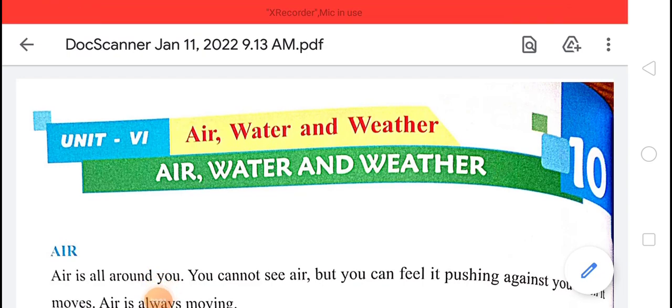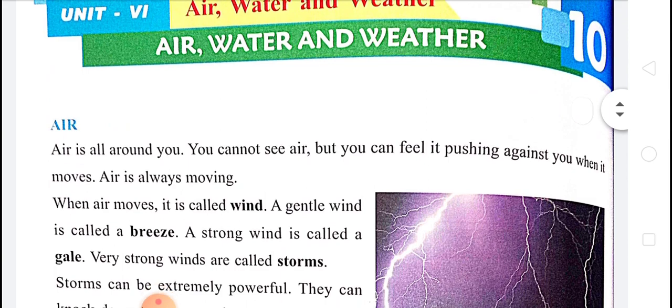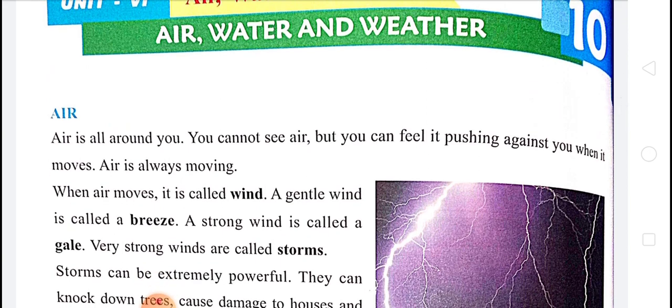So today we are going to learn a new chapter of Standard 4 Science World book, chapter number 10. In this chapter we are going to know about air, water and weather. First of all, we are going to learn what is air. Air is all around us. You cannot see air, but you can feel it pushing against you when it moves. Air is always moving. When air moves, it is called what?